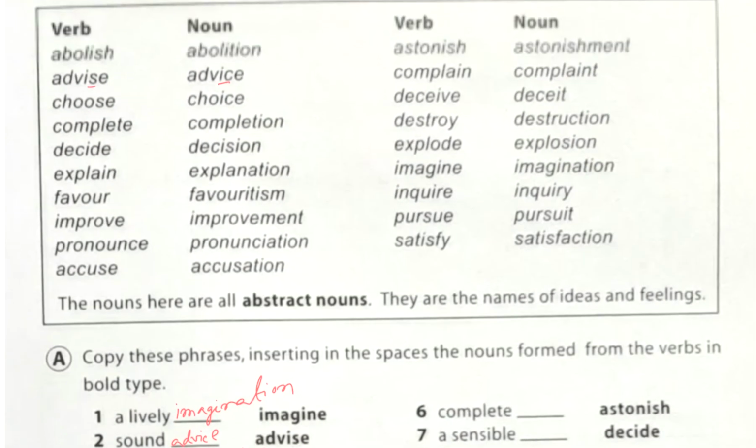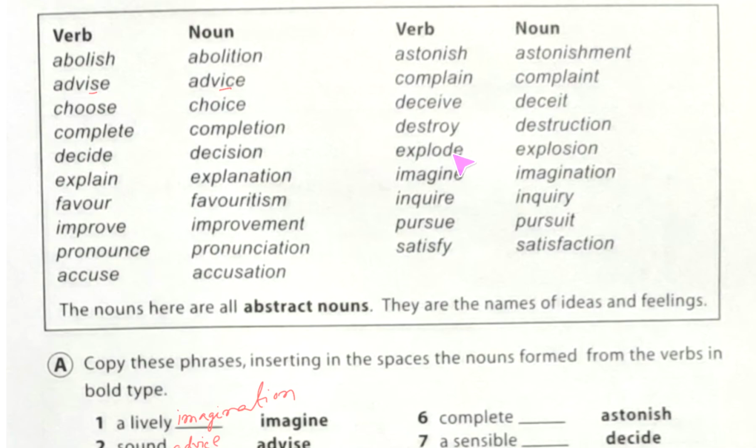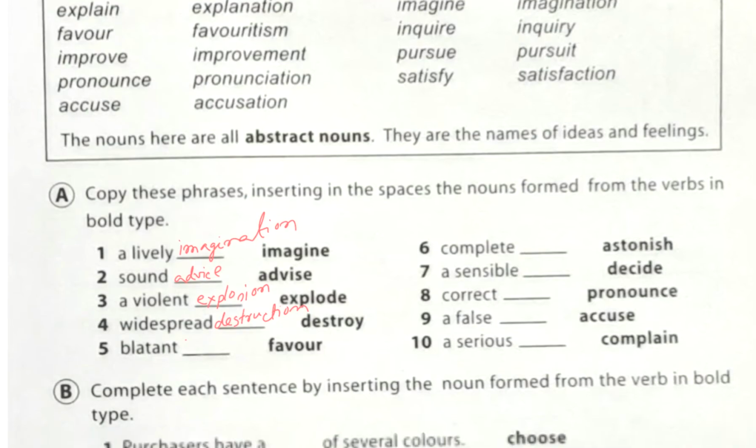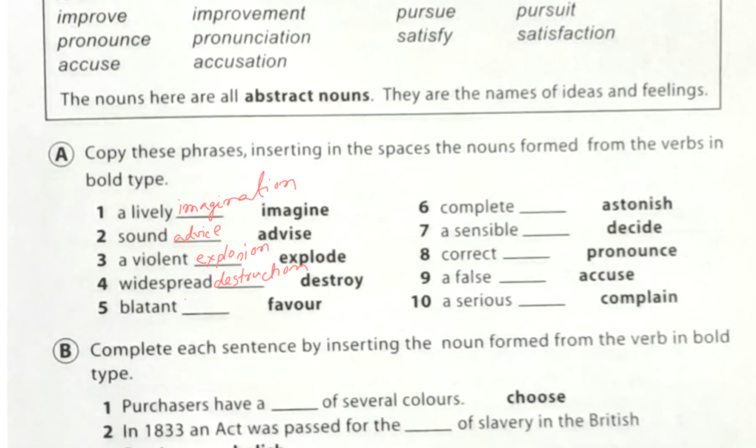You can watch it from this place, but first you will do it by yourself after memorizing, then you will match with my one. Here see, blatant dash, favor. So what will be? Its noun is favoritism. So I am writing it. Favoritism. After R, here is I. Next one, complete dash, astonish. So here it will be astonishment.